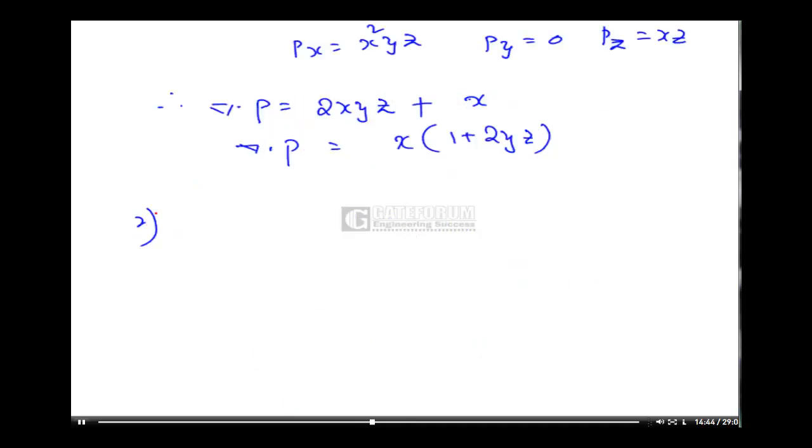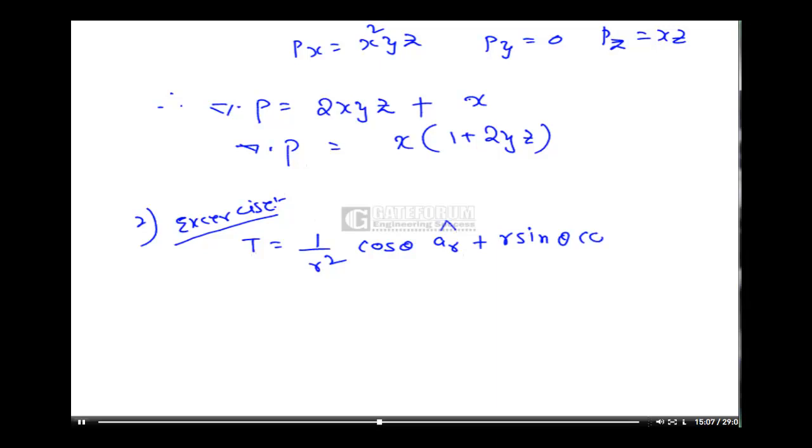The second problem is for you to do as an exercise. The vector field T is equal to 1 by r square cos theta ar bar plus r sin theta cos phi a theta bar plus cos theta a phi bar.